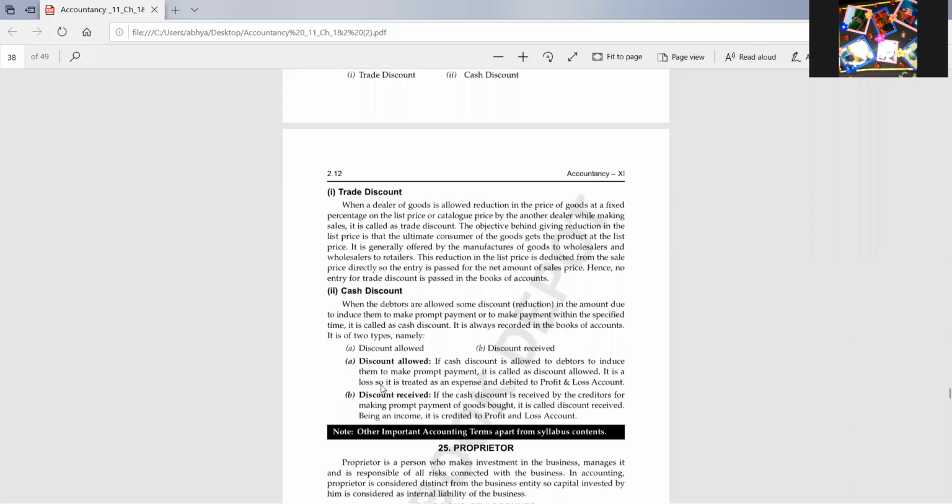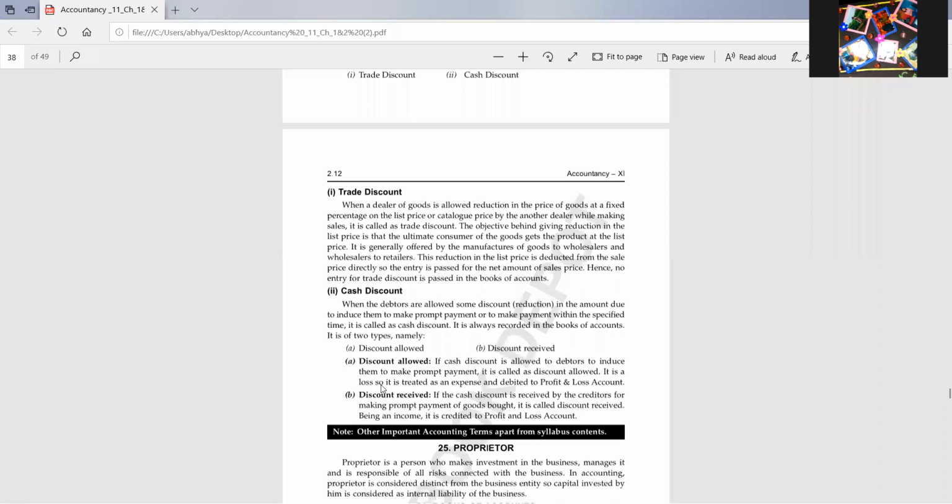Then cash discount. Cash discount is offered to debtors. Why? To induce them, to convince them to make payment fast, so that we are getting our payment on time or before time, just because of a lalach. I told you that cash discount is a lalach to the debtors, just like a bribe to the debtors. If they are making payment before time or early payment, then they must be getting some discount. And the benefit of this discount to the seller is that there will be no risk of the amount becoming bad debts.